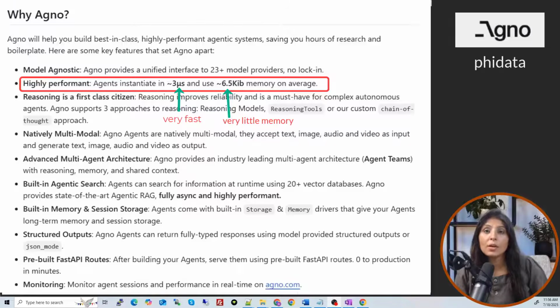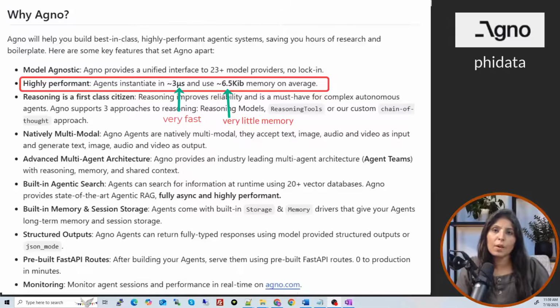So why this is important? Because we can create many agents quickly. So let's take one example. Suppose you have a website where each user gets a personal AI assistant, means an agent, okay? So using EGNO, you can create these agents in just microseconds, and then your users on your website will not have to experience any delay because everything is happening quickly, agents are working quickly, you are starting agents quickly. So the experience will be better for users because there will be no delay.